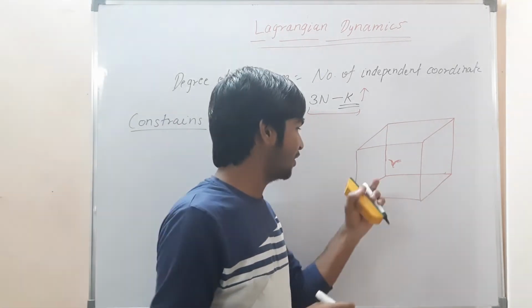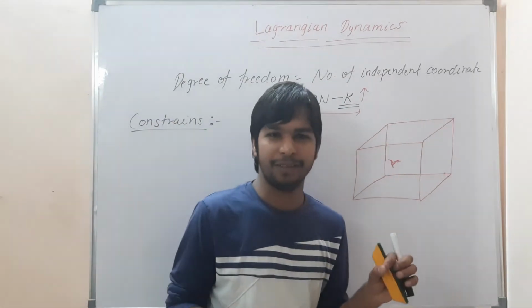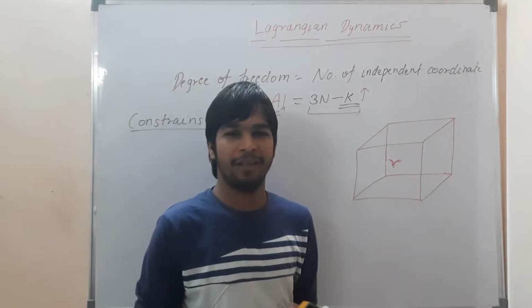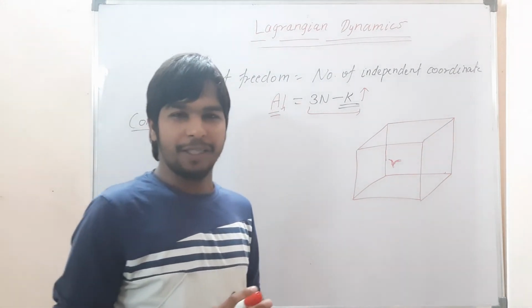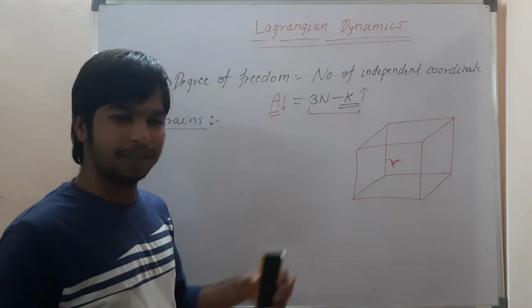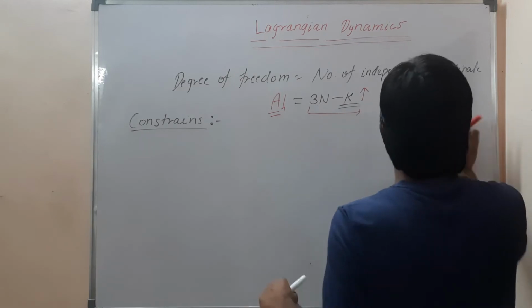Now this is not a topic related to physics. So now we will consider particles, a system of particles, meaning any mass we will take. Based on that, we will try to understand the constraints. So this was the example. I think you got some basic idea, and you will be clear after some examples.